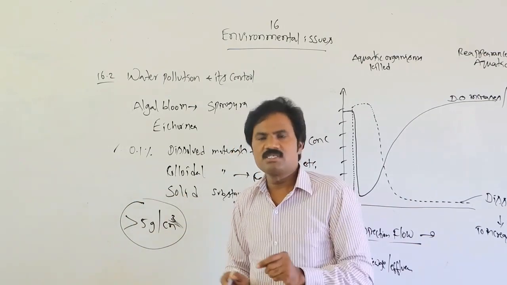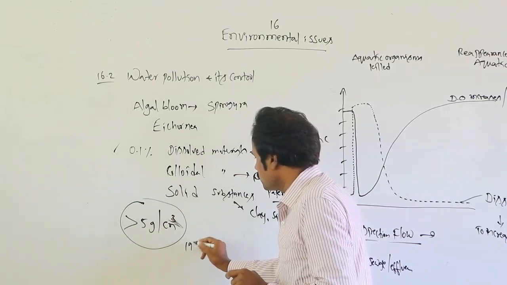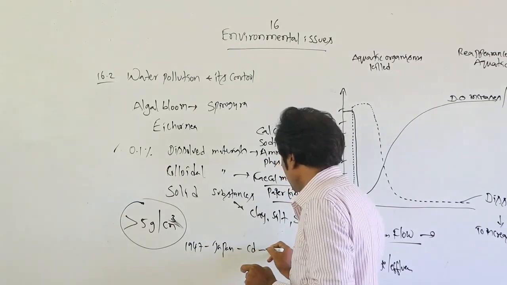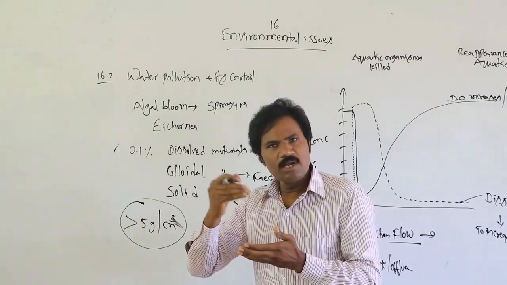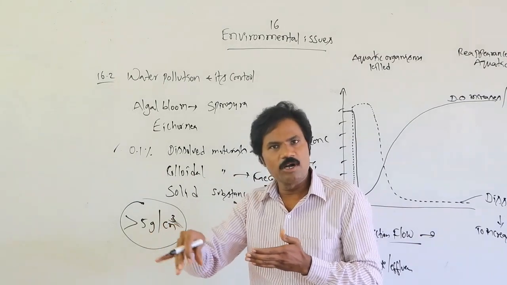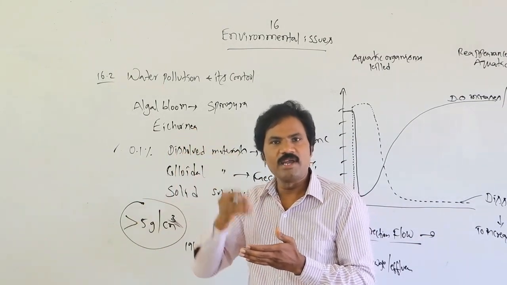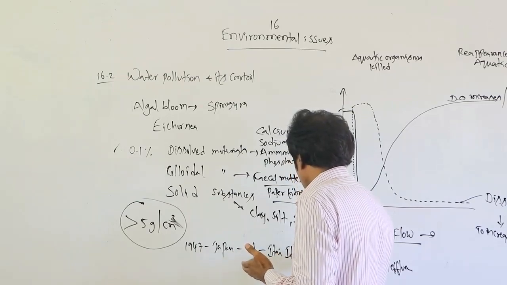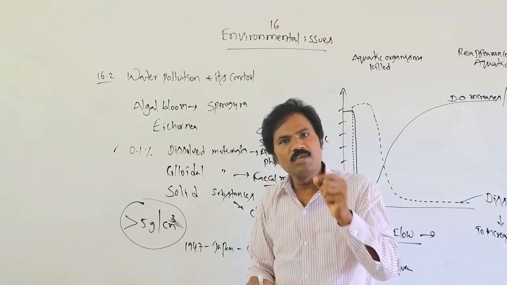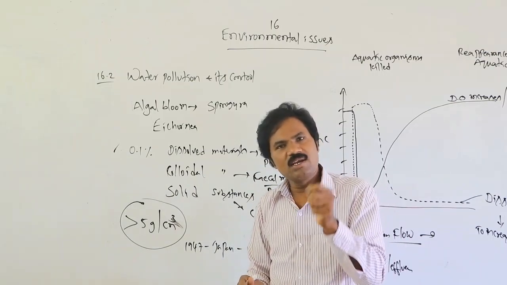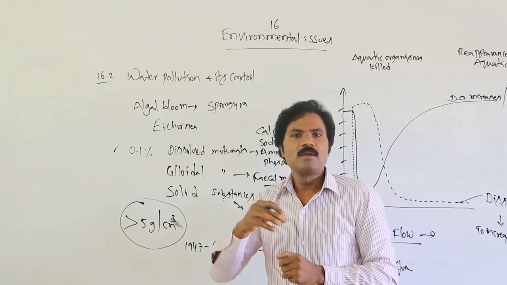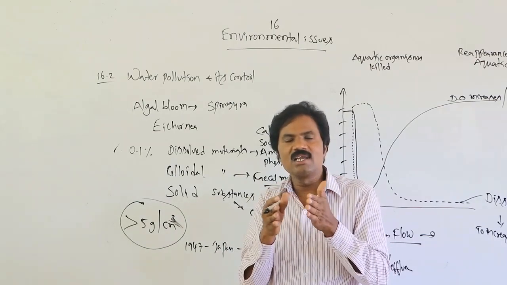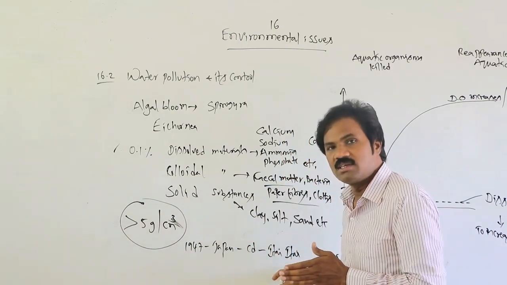Then in 1947, in Japan, cadmium was deposited in aquatic bodies, and when aquatic organisms ate it, it caused itai-itai disease. The major abnormalities are destruction of the kidneys and liver. Apart from this, there is deformation, and it affects the skeletal system.